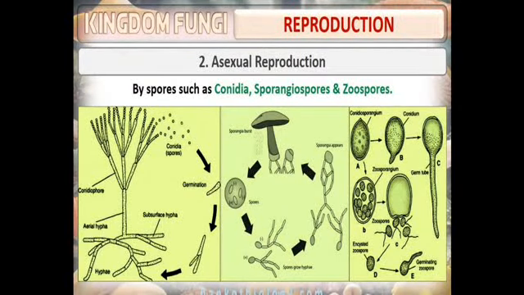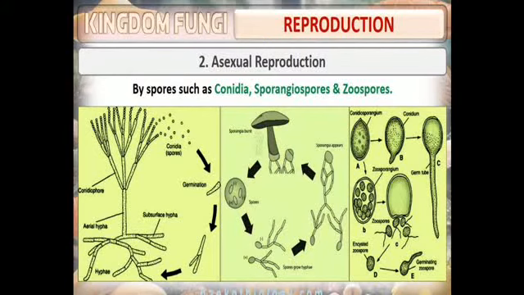Next, we have asexual reproduction. Here, asexual reproduction is done through spores and through mitotic division. So when spores are involved and there is mitotic division, we also call them mitotic spores or mitospores. Here there are three types produced: conidia, sporangiospores, and zoospores. So let us look into conidia first.